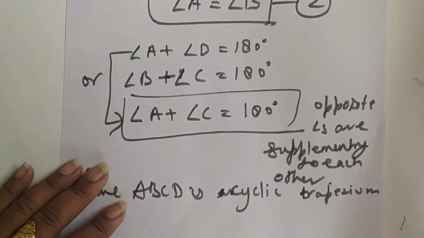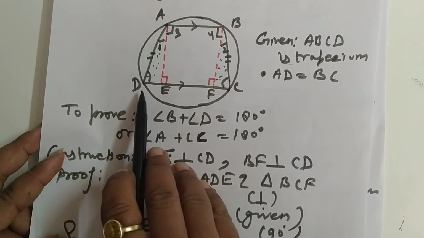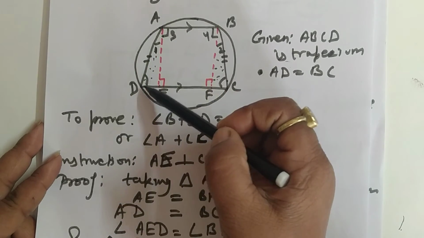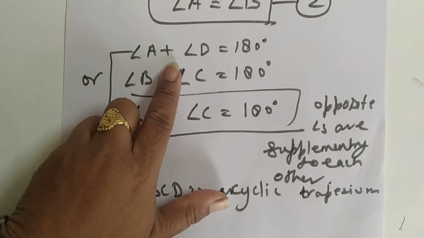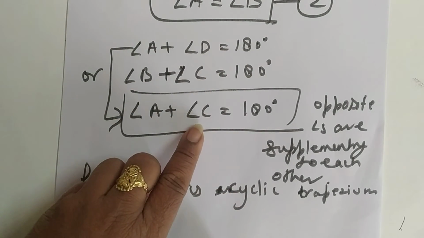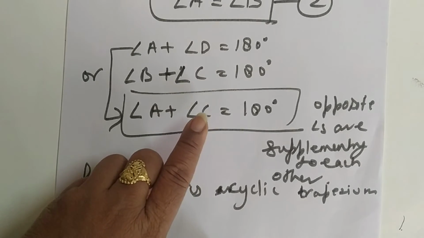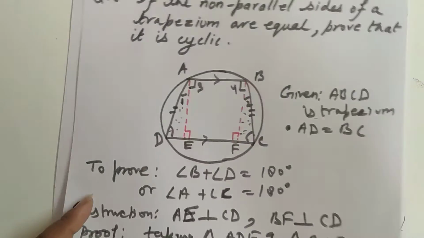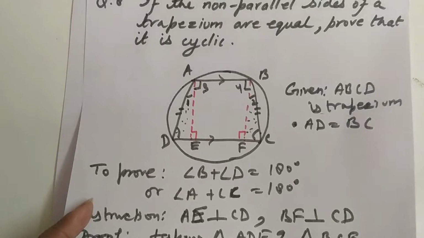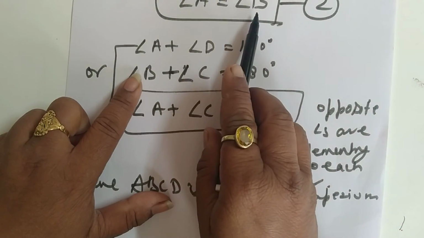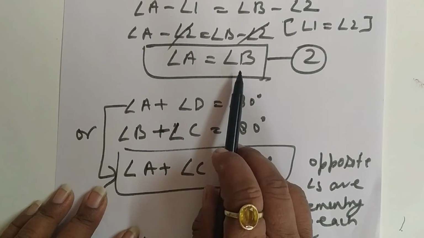Dekho bacche, because we know that AB and CD are parallel, to hum koi bhi equation le sakte hain. Angle A plus angle D, theek hai. When I have taken angle A plus angle D is equal to 180 degrees, I have just now proved that angle D is equal to angle C. So instead of angle D I have written this. So opposite angle, now angle A plus angle C is equal to 180 degrees I have proved. Instead of angle A I can also change this angle B jo humne abhi prove kiya tha.